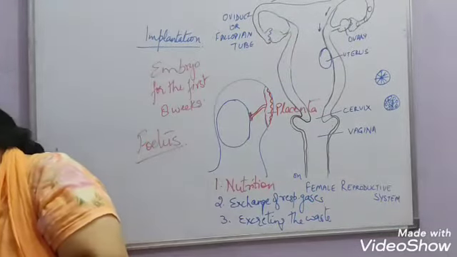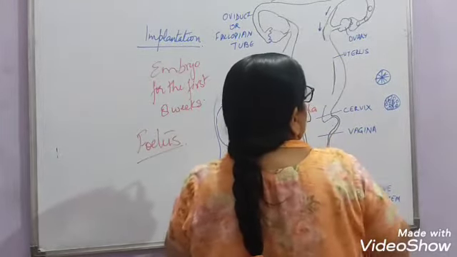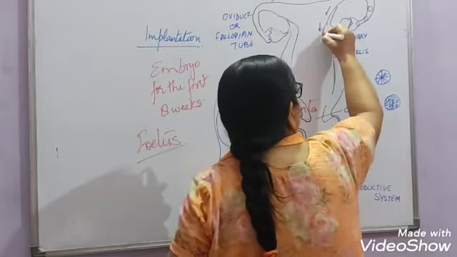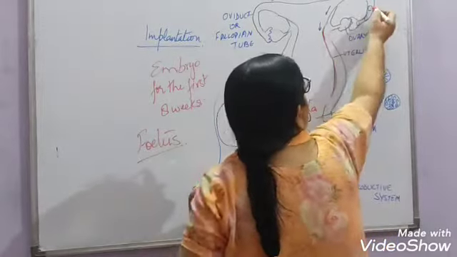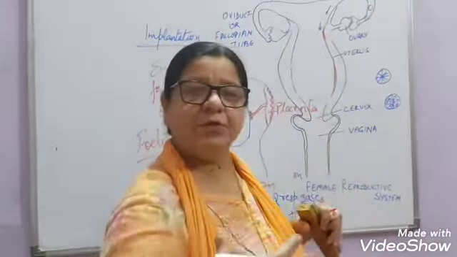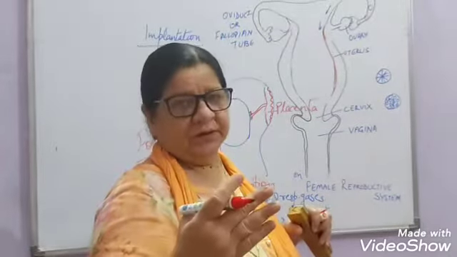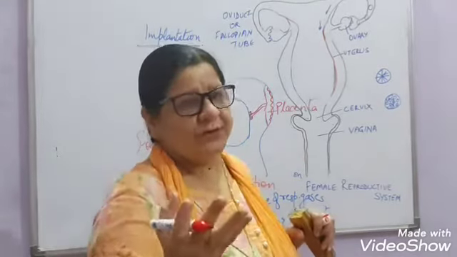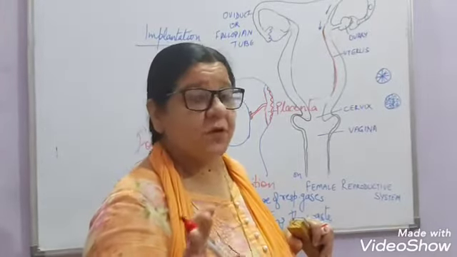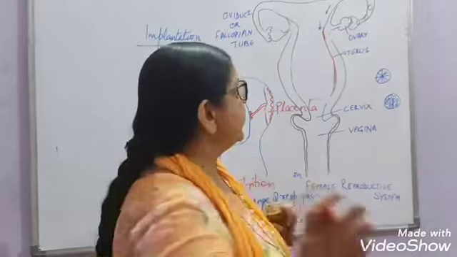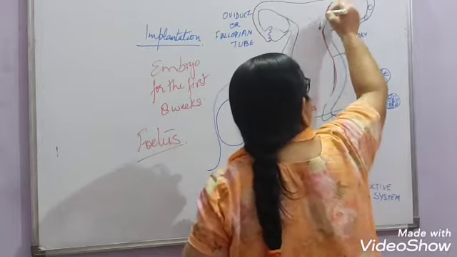As I told you, the uterus starts preparing itself with a thick muscular lining. So after 14 days, this is a cycle of 28 days, right? After the ovulation, that is on the 13th or 14th day, the egg ruptures. If it does not meet the sperm, it will start traveling towards the uterus.